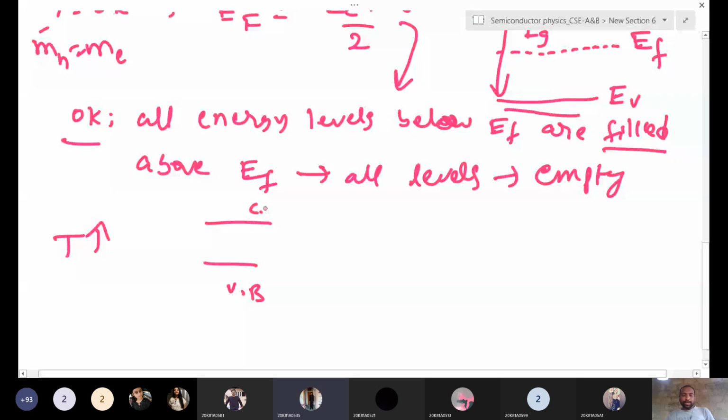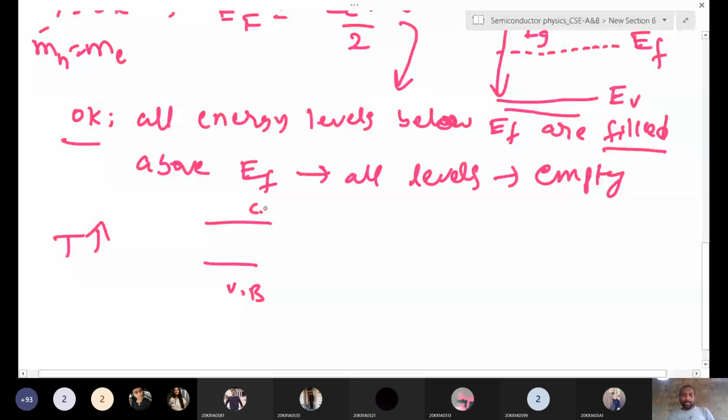Okay, that's correct, but not exactly. It expresses the probability of a state being occupied by an electron. Suppose these states are there, and some electrons are filling these states. So what is the probability of these electrons occupying these states? The probability of occupancy of electrons in a state, or the probability of a state being occupied by an electron. This will give the information.